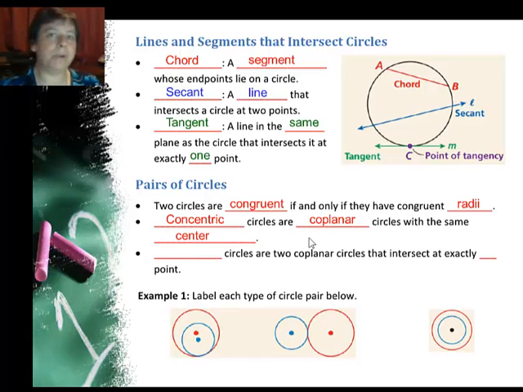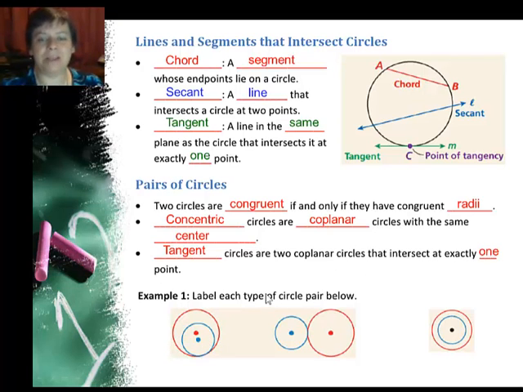Concentric. So remember, we've been talking about before, means to share. Centric comes from center, share, center. And then finally, tangent circles are 2 coplanar circles that intersect at exactly 1 point. Not 2, not all of them.